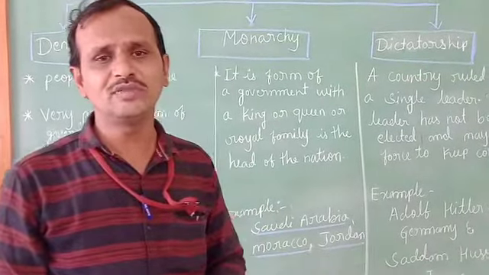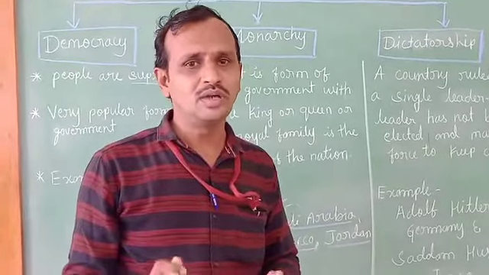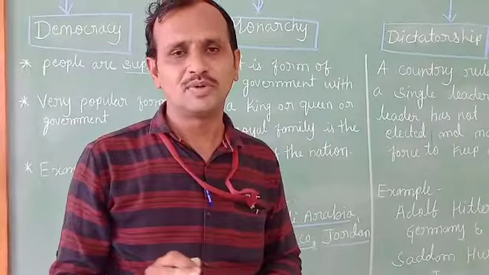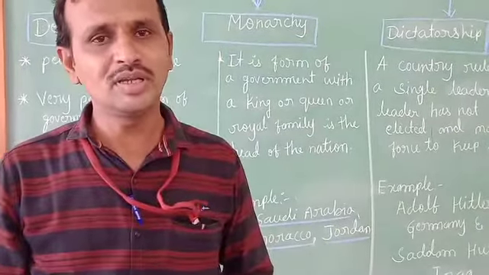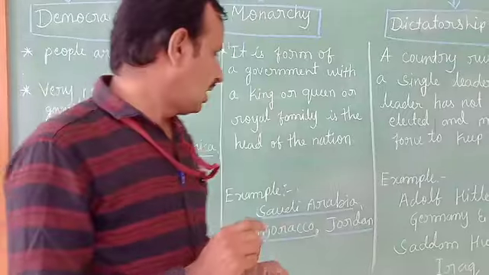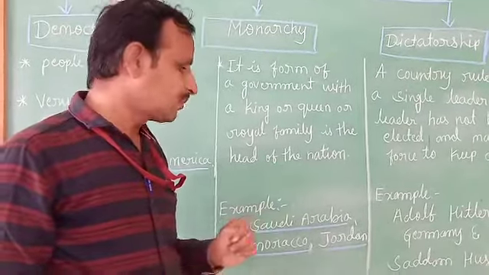Here, hereditary means what? Hereditary means the power passes from one member to another member in the same family. That is the meaning of hereditary, and that is why monarchy power is hereditary.